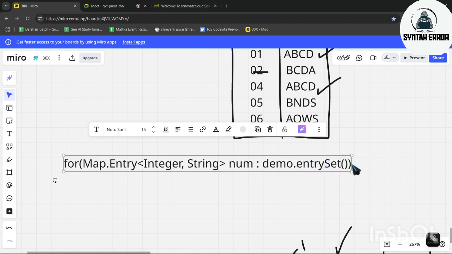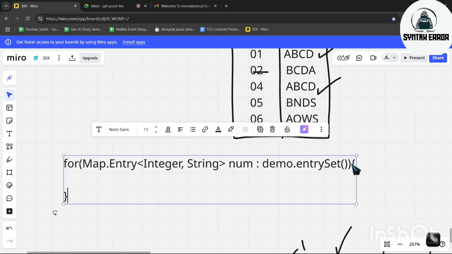So guys, just hold on. What did we do here? This part is equivalent to int. This part, num, I have written as it is. This part also I have written as it is. This part is equal to the name of the hash table.